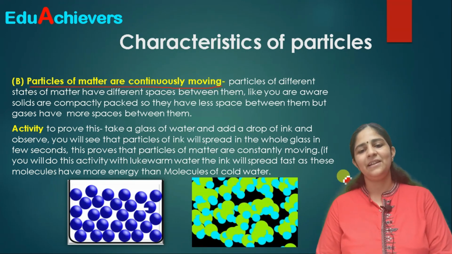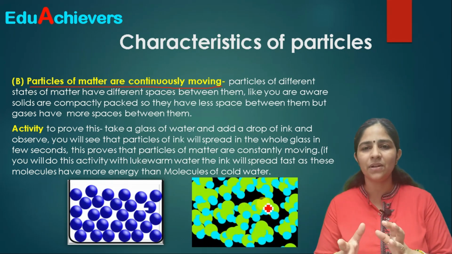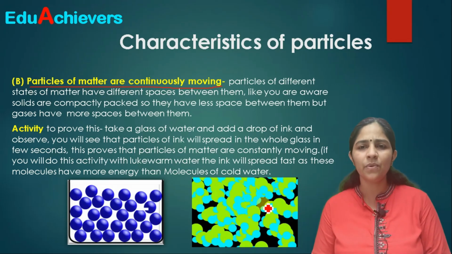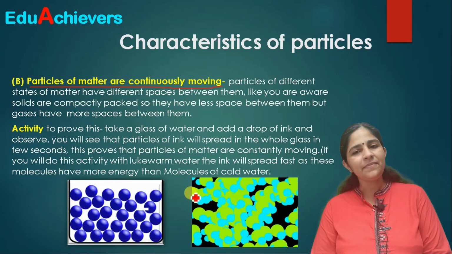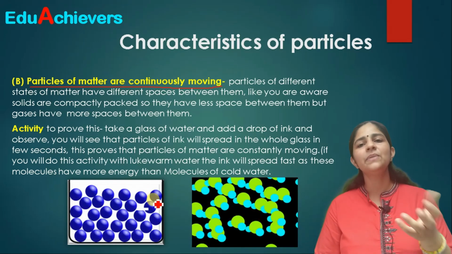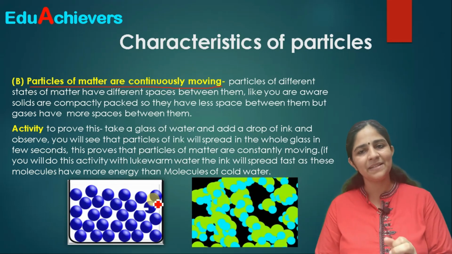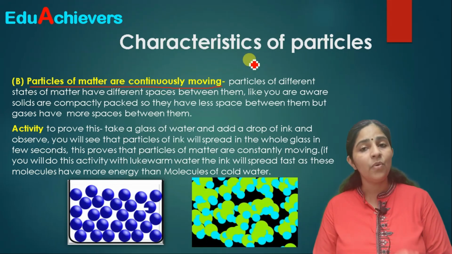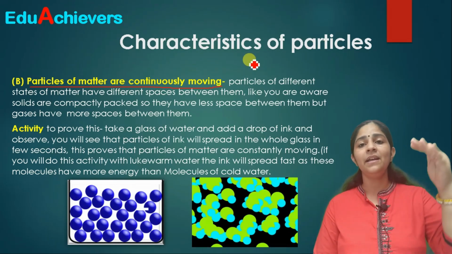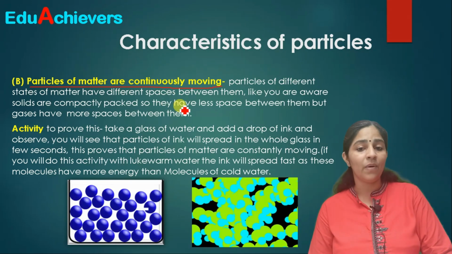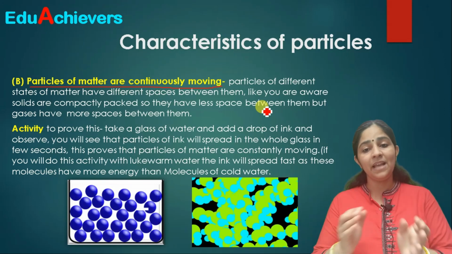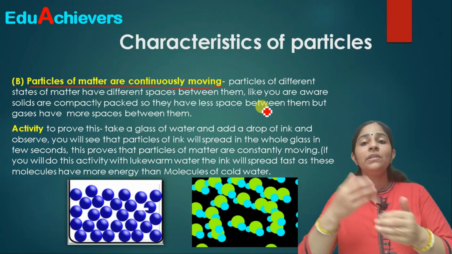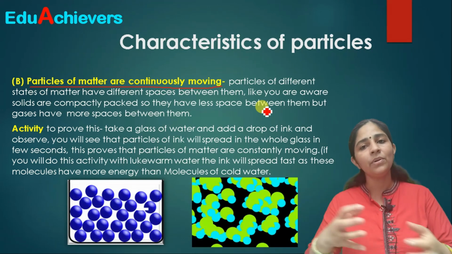The second characteristic of particles of matter is that the particles of matter are constantly moving. You can see here by this GIF that the particles are constantly in motion, let it be solid, liquid or gas. Gases move at a much faster speed, like you can see here. In the solid state, the particles have less space, so they move less. But all the particles of matter are moving, either at a slow speed or at a higher speed. And why is that possible? Because when they have space between them, they can move. The more space available between two molecules, the more they will be able to move.